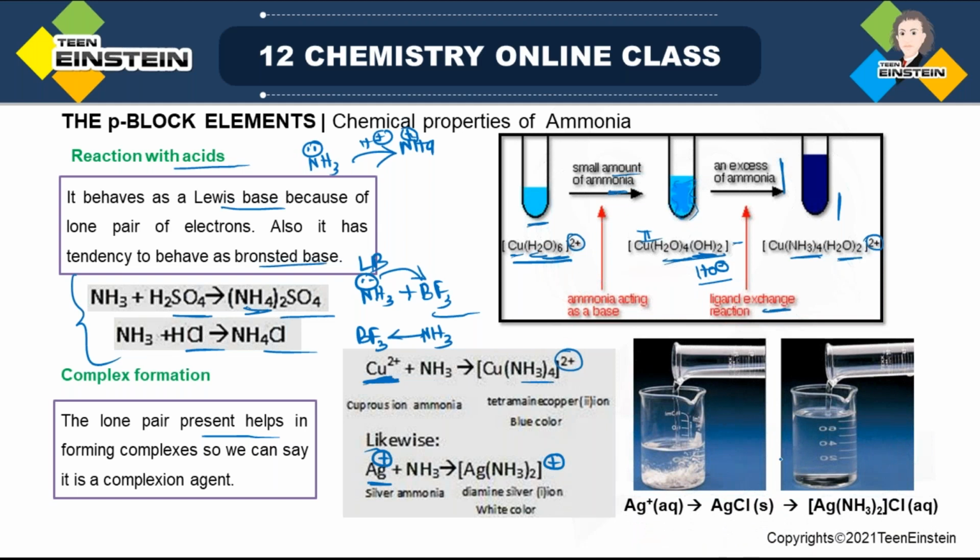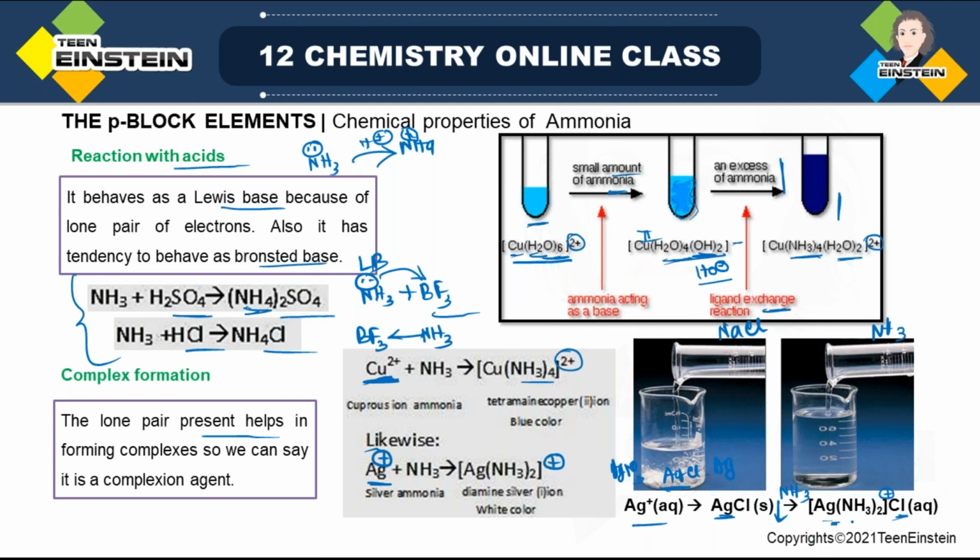Similarly, if we consider the Ag+ ion, suppose we have a solution of AgNO3 in this beaker and you are adding chloride solution, you can add NaCl solution, so there will be formation of AgCl precipitate. Now if you are adding ammonia to this precipitate, what will happen? Ammonia will complex with Ag+, so it is [Ag(NH3)2]+, the plus charge is there, and that plus charge is balanced by Cl−.